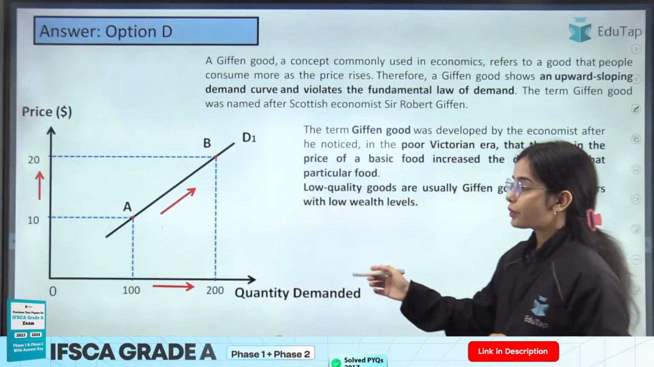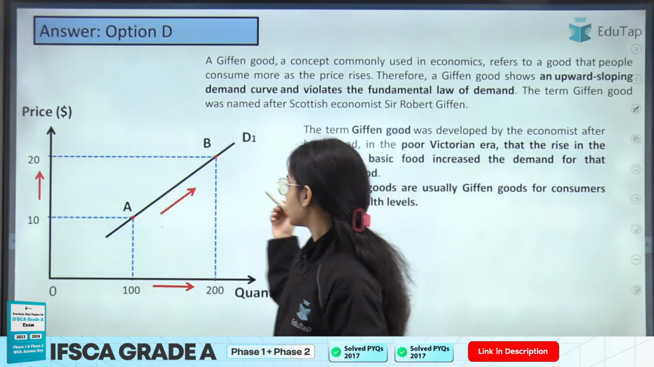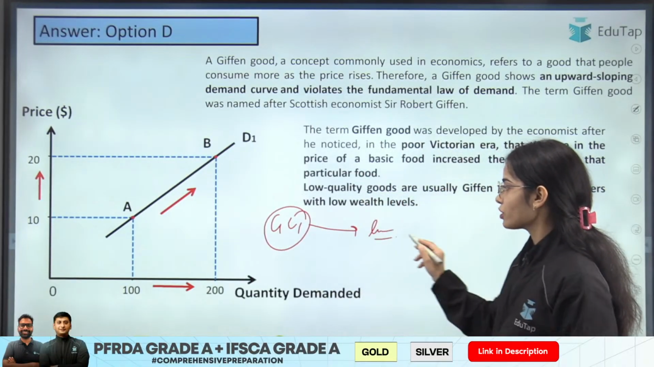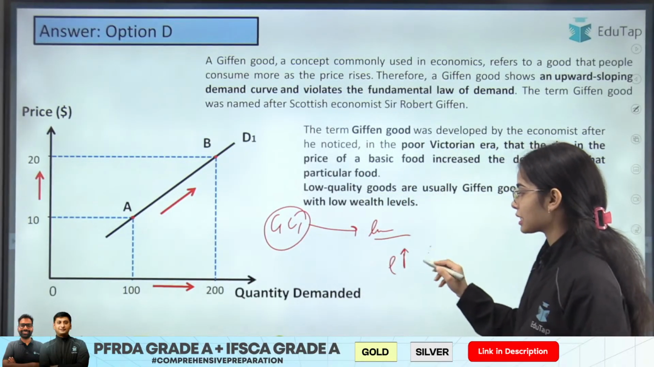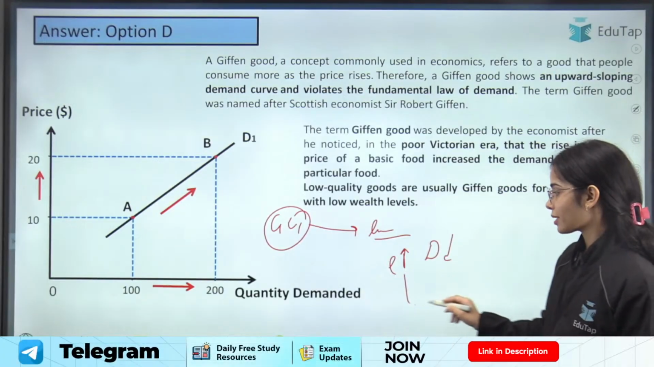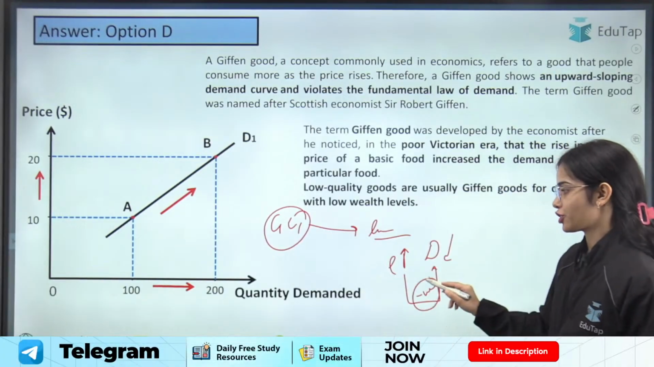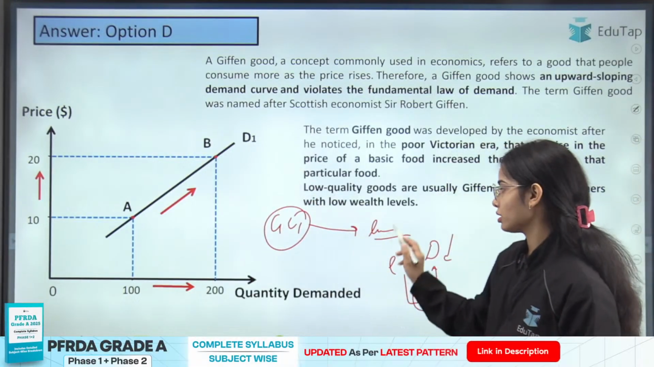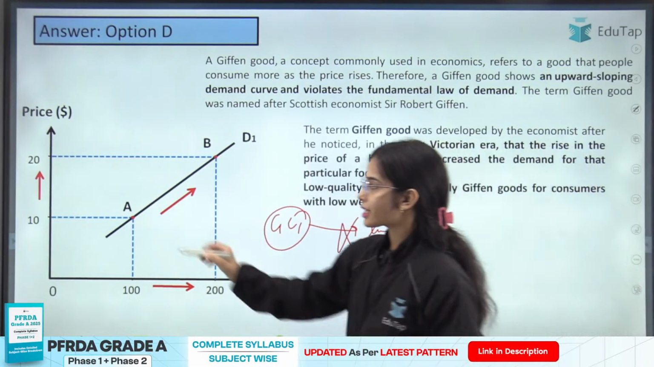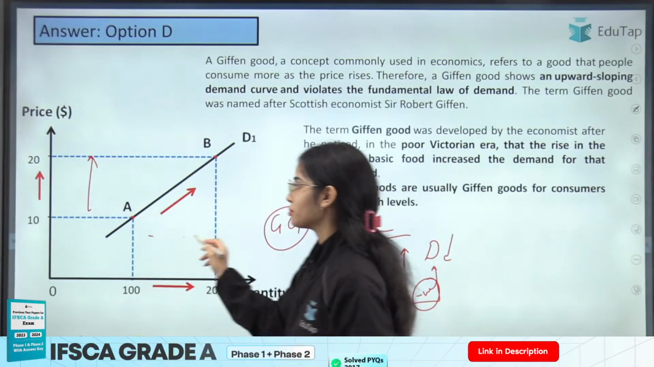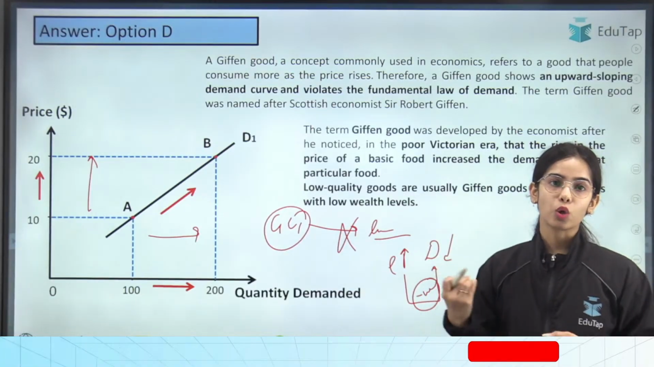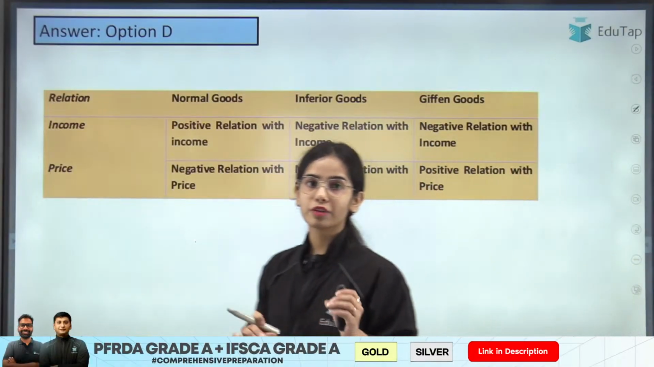Okay. So here you can see that Giffen goods break the law of demand, because the law of demand says that if the price of a commodity is increasing, the demand must be decreasing. That means price and demand have a negative, inverse relationship. But Giffen goods break the law of demand, and say that if the price of a commodity is increasing, the demand of the commodity will also increase. Okay, so Giffen goods break the law of demand, and only Giffen goods.